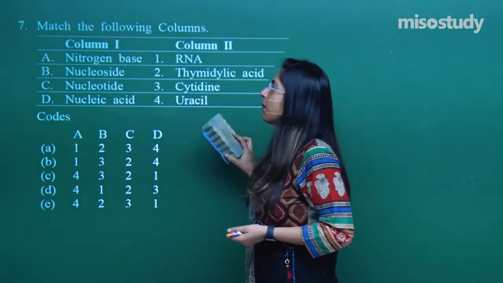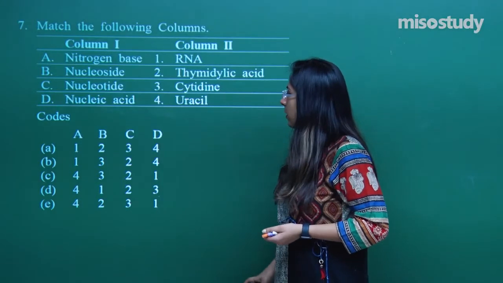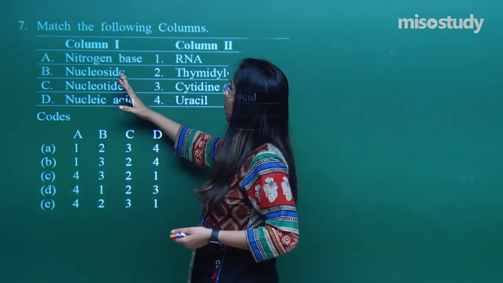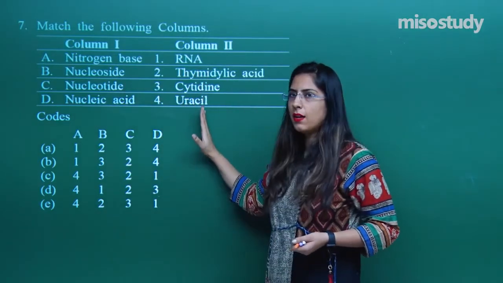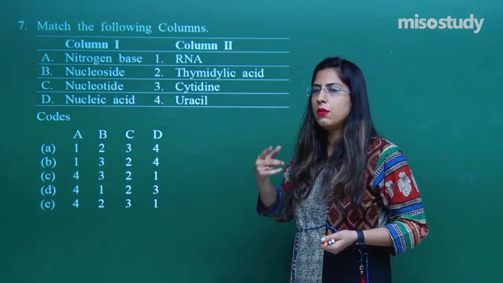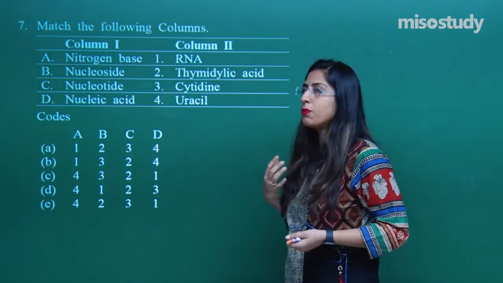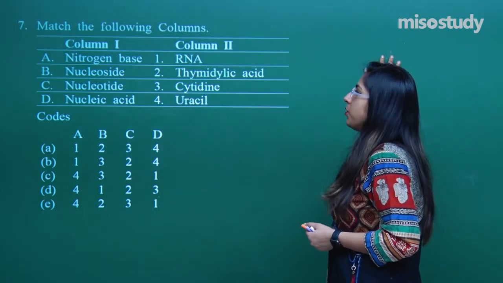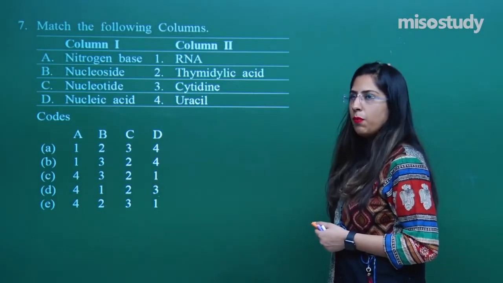Why I am including this match the following is so that you can easily correlate. Within the same question, you can see the 4 options and 4 options. So in a single question, you can get to know about 4 different options. Let's look at the options, column 1 and column 2, and we have to match these two.